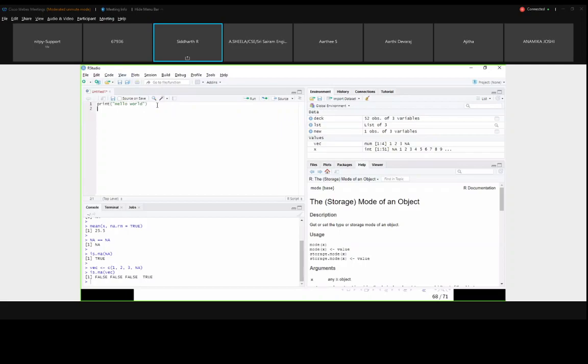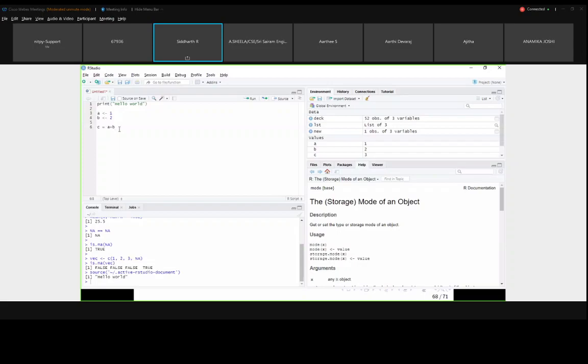If you type enter also, nothing will happen. It's like your code. So A equal to 1, B equal to 2, C equal to A plus B. If I run this, what will happen? We will see. Here there are 2 options, right? That is source and run. We will see one by one. First I am running source. So if I am running source, I got only hello world.